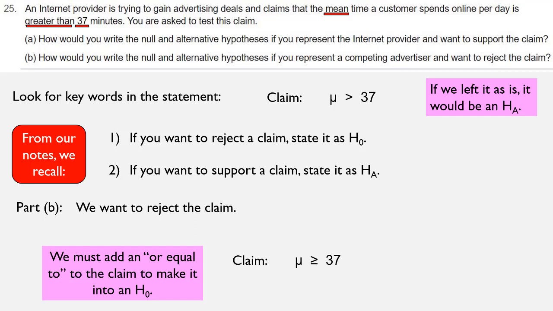But remember, we can only reject H naught. So if we reject H naught, mu greater than or equal to 37, then we're rejecting the claim that mu is greater than 37, because greater than 37 is part of greater than or equal to 37. So that's going to be our H naught, mu greater than or equal to 37. And then the complementary hypothesis would be mu less than 37, and that would be our HA. That's your answer.